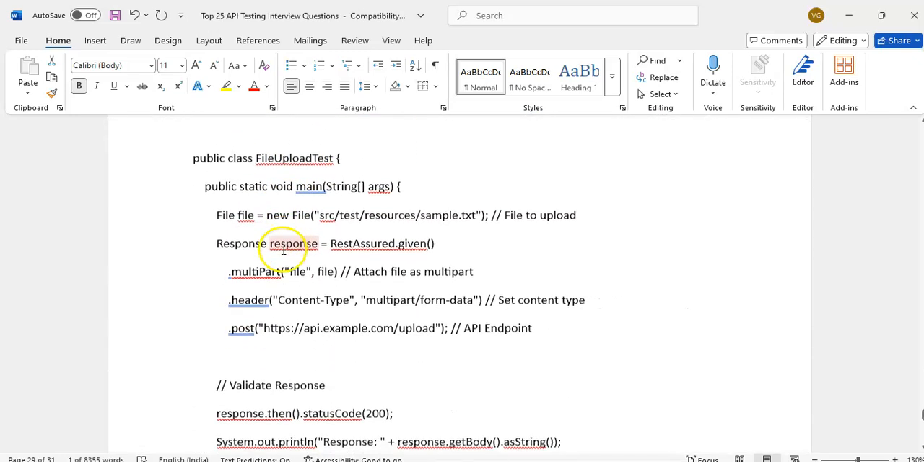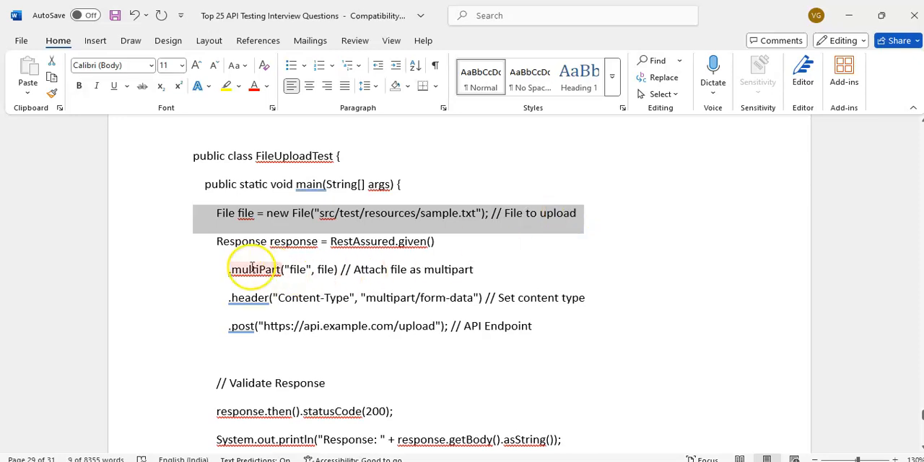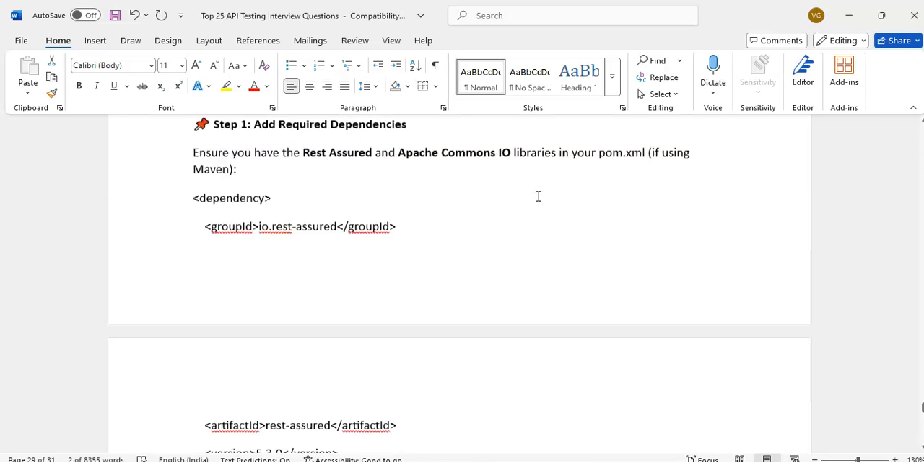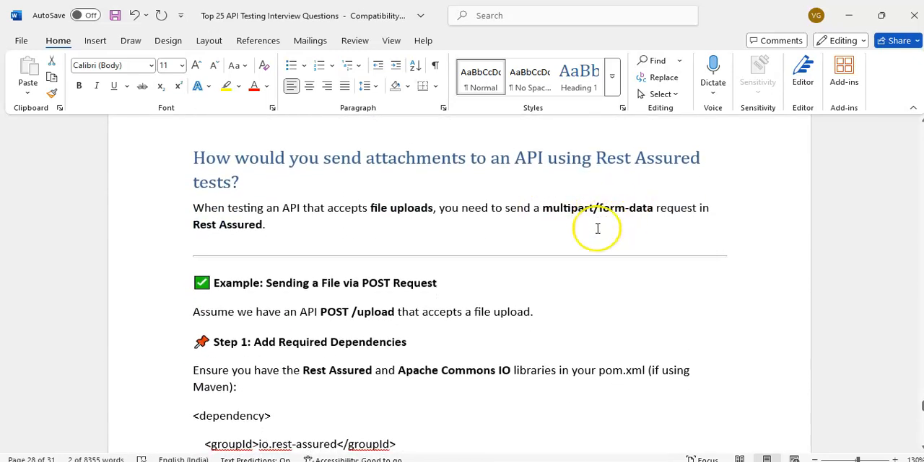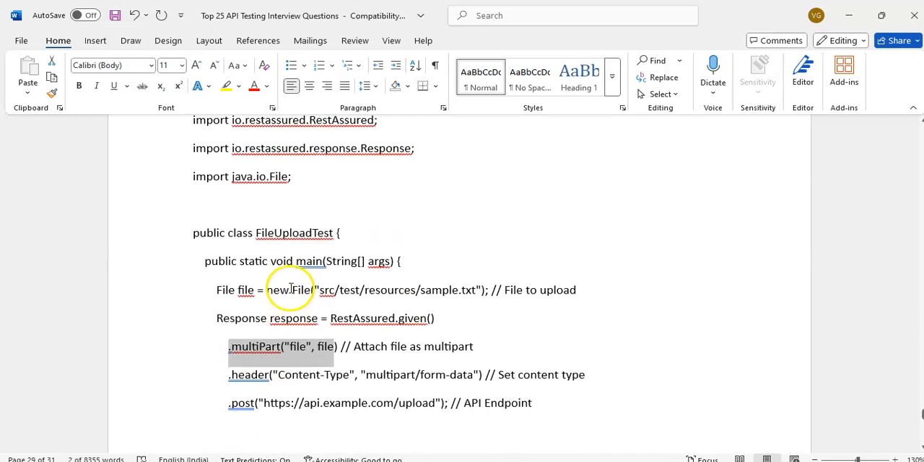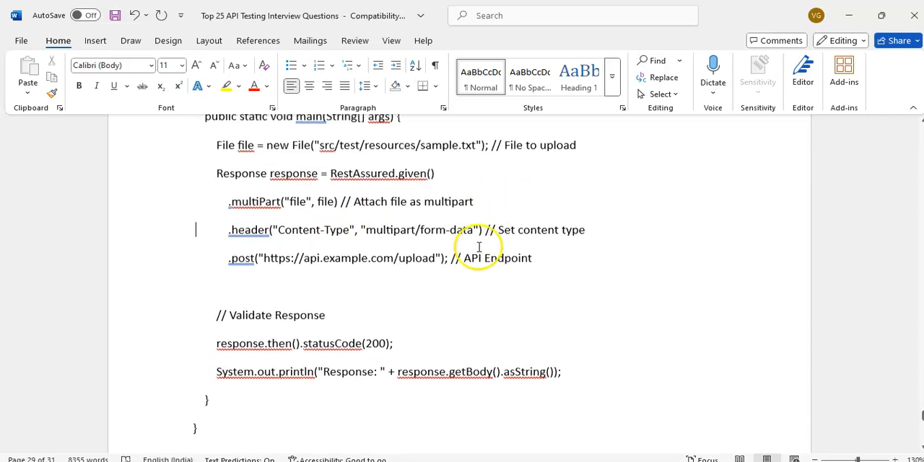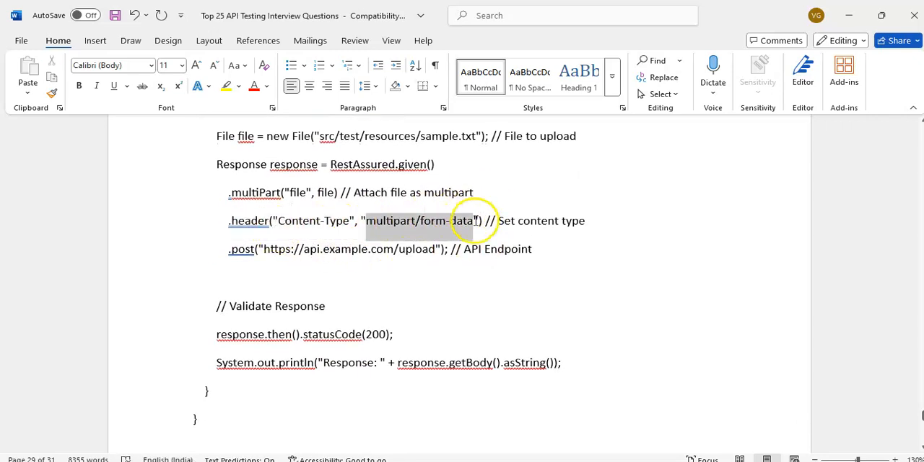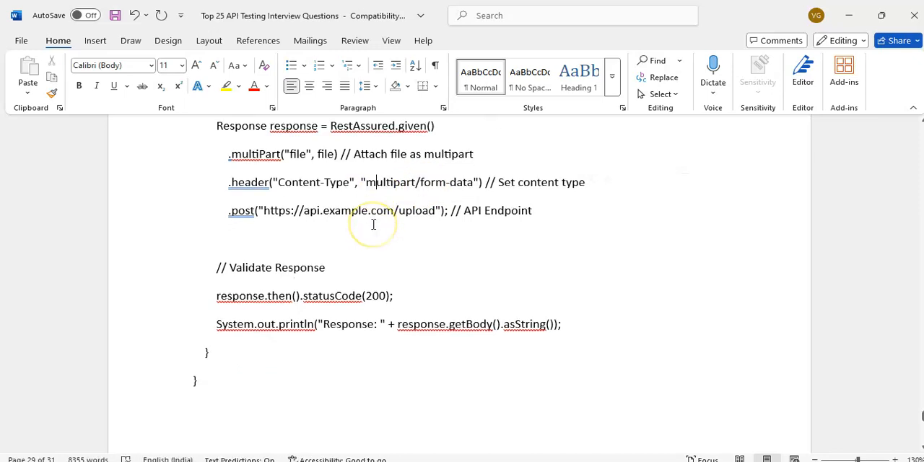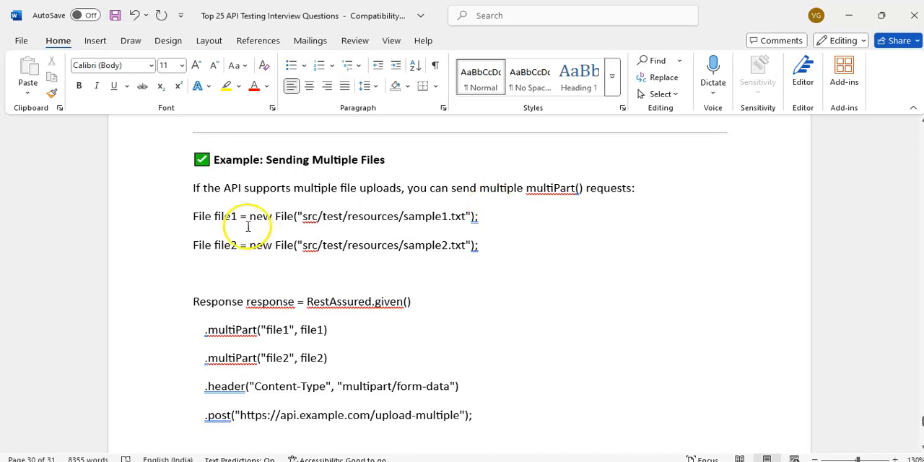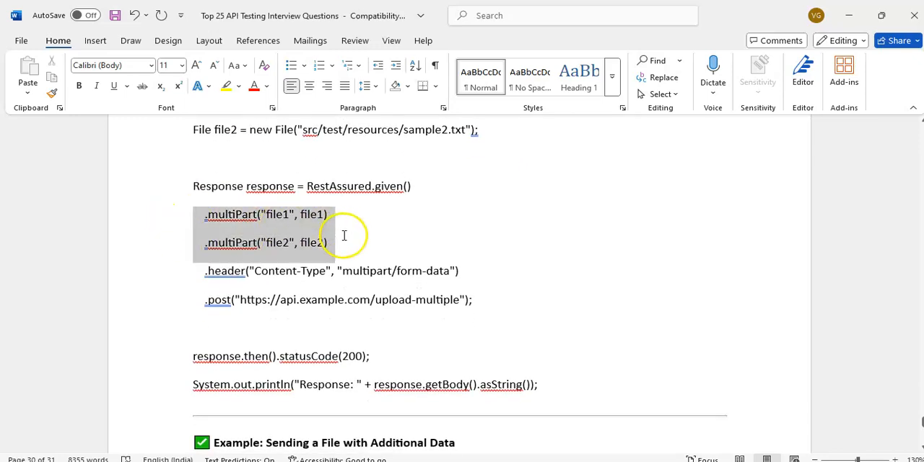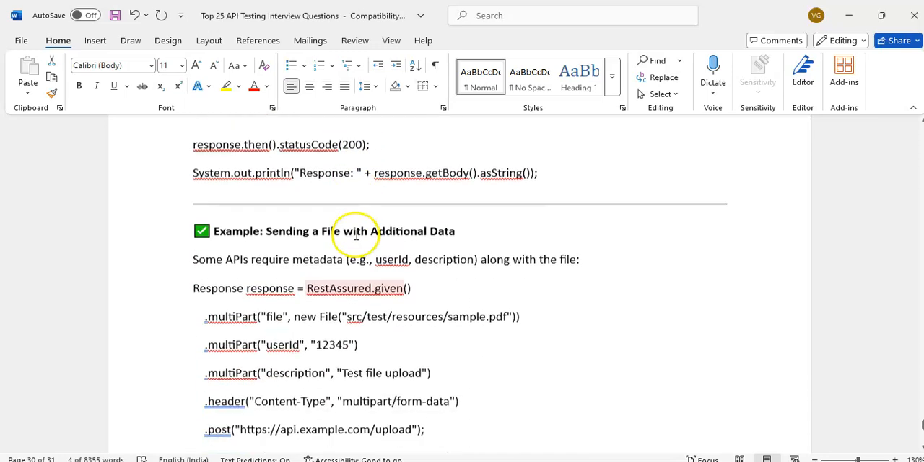For REST Assured, we can create the file object. Here we use given().multiPart. If we are using Postman, we have to give multipart/form-data, then the path of the file. In REST Assured, we create the file object, then give multiPart and pass the file object. The content type we have to give is multipart form data. If you want to send multiple files, we can call multiPart multiple times, keeping one file each time, like this.